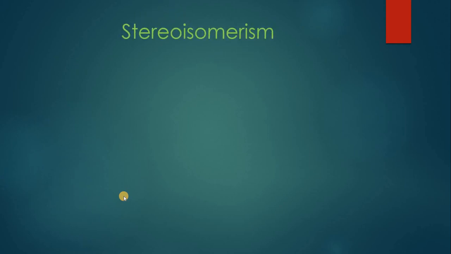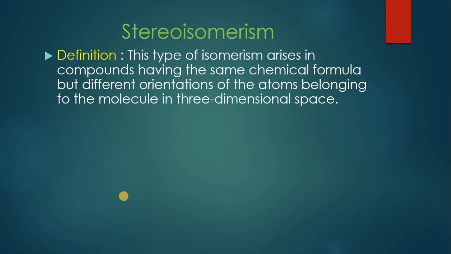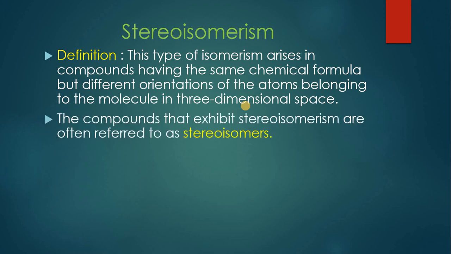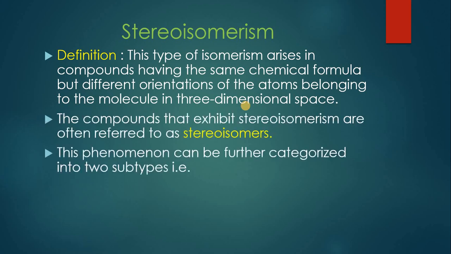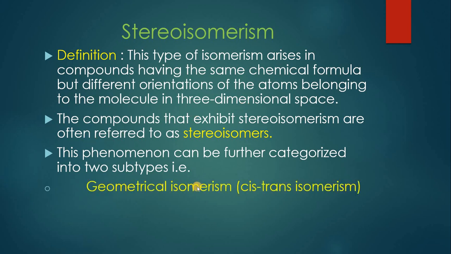First of all, moving on towards stereoisomerism. In this type of isomerism, the compounds have the same chemical formula, but a different orientation of the atoms belonging to the molecule in three-dimensional space. The compounds that exhibit stereoisomerism are called stereoisomers. This can further be categorized into two main types, geometric isomerism, which is also called cis-trans isomerism, and optical isomerism, as I have shown you already in the classification tree chart.